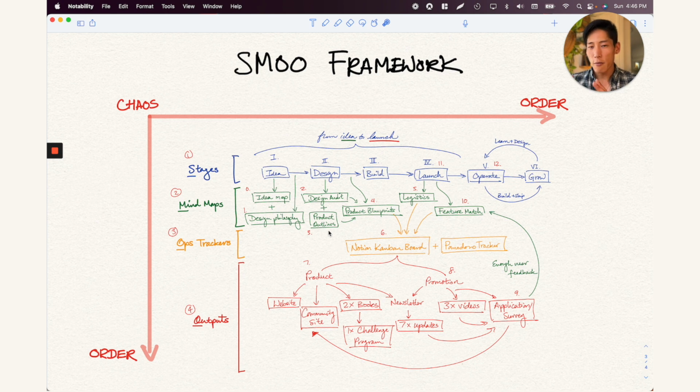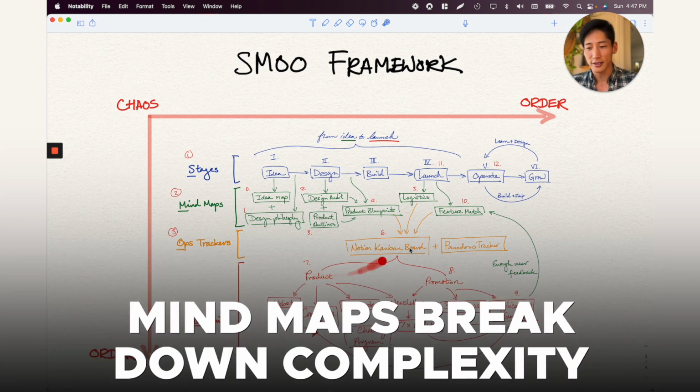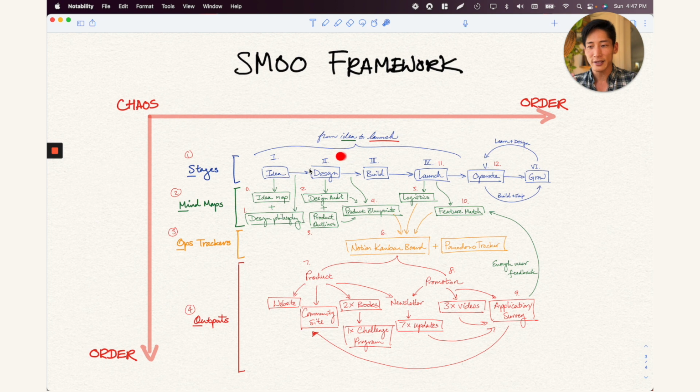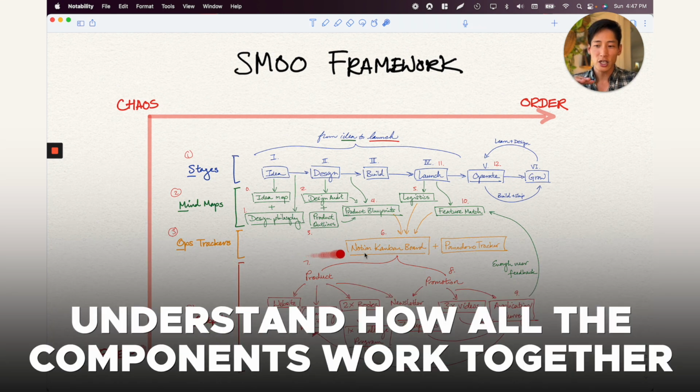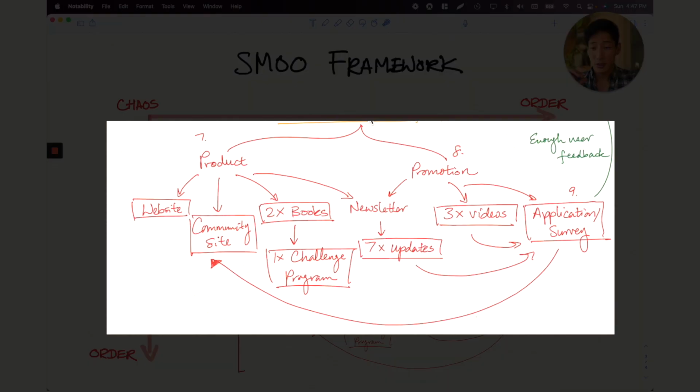The great thing about mind maps at this relatively chaotic stage is that, first of all, they help us break down complexity, right? Going through any of these steps would seem like a very overwhelming task if it wasn't broken down into more manageable bits. It also helps us understand the relationship between different parts. So for me, I actually had a bunch of things that needed to be launched.